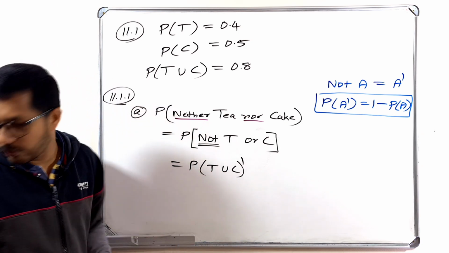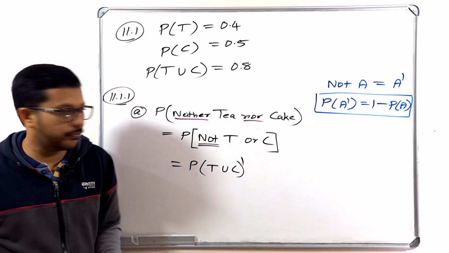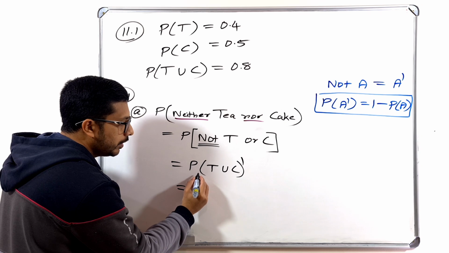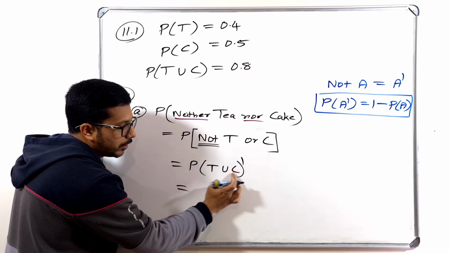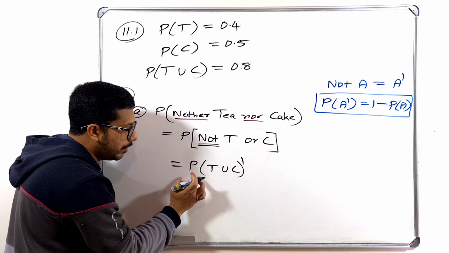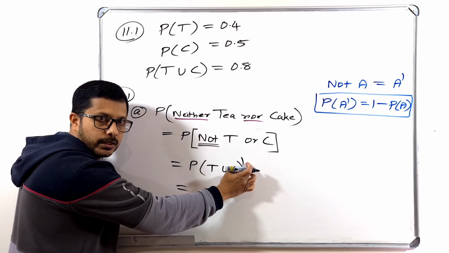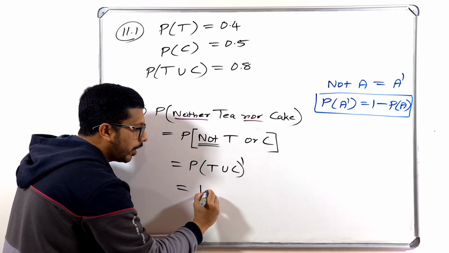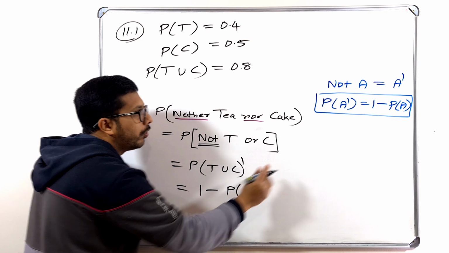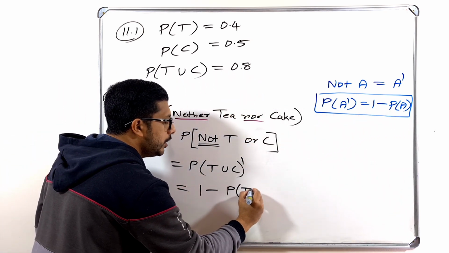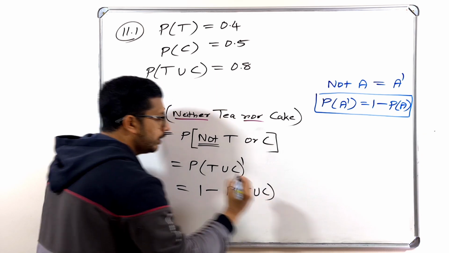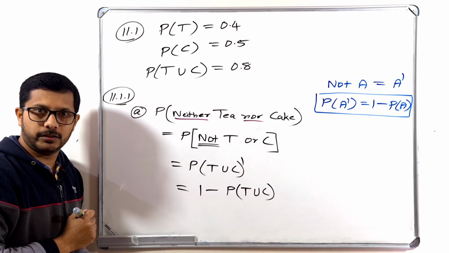So how can we write that one? You have to listen very carefully. Look at how I am going to write probability of T union C. This total is our A. So how can we read this? Probability of A complement, like that. So it is 1 minus probability of A. That means 1 minus T union C. Do you understand?